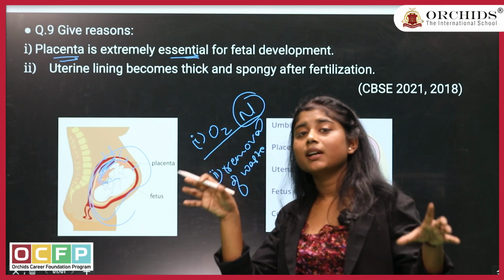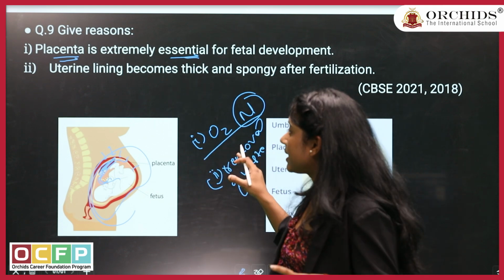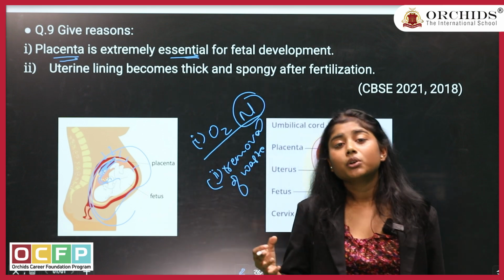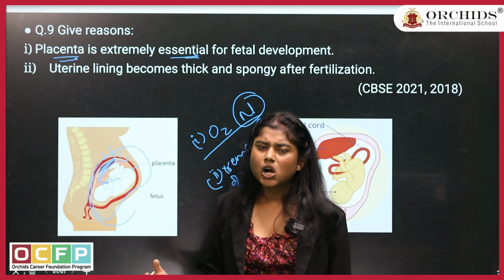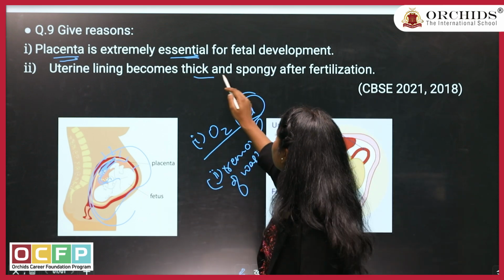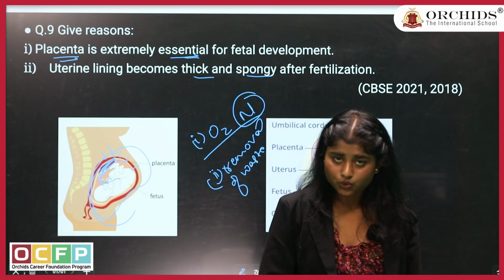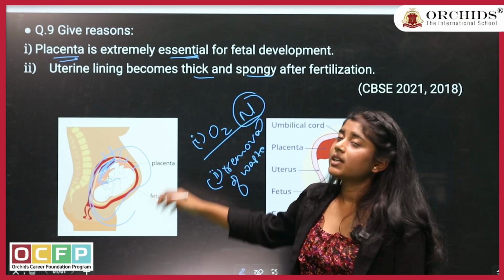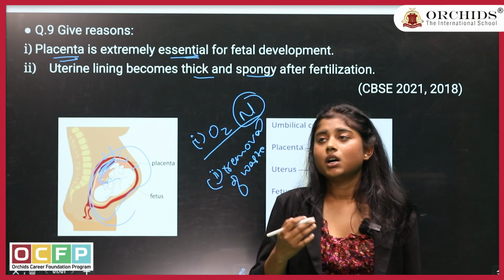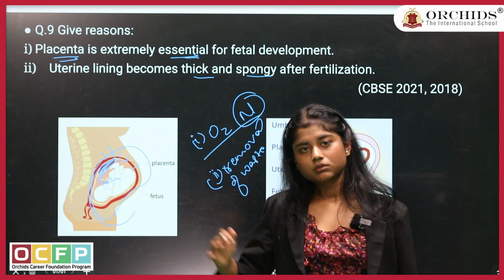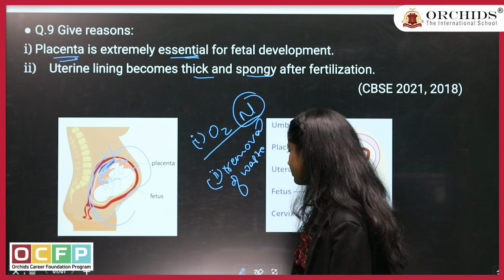So all this blood lining will be there so that it can give more and more nutrients to the growing fetus. Also, because it is thick and spongy, it is there for the protection of the growing fetus as well. So it provides nutrition and protection to the next generation.